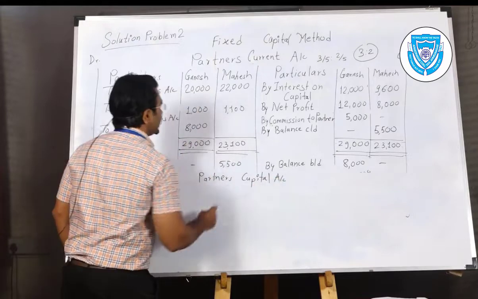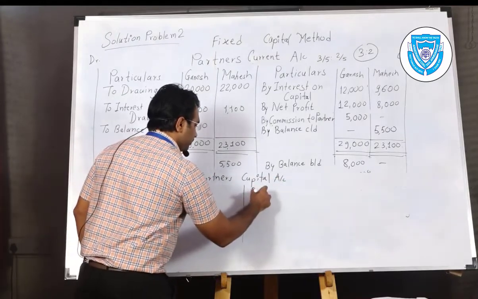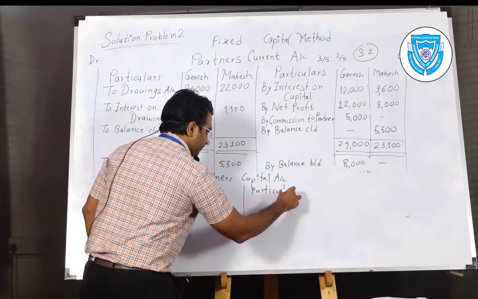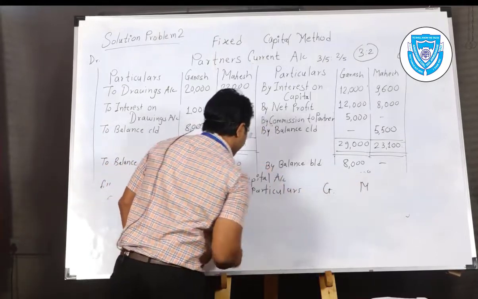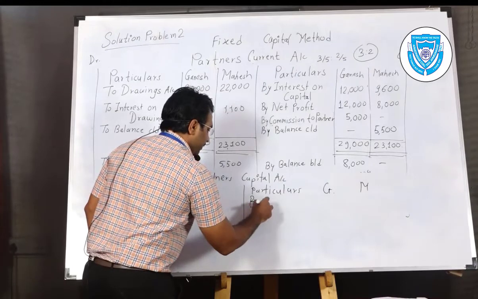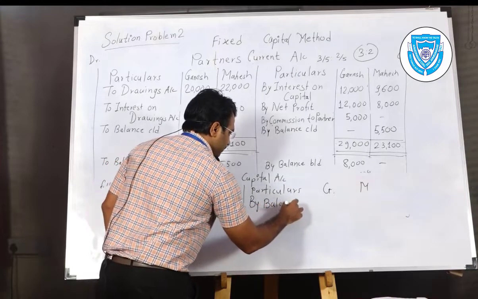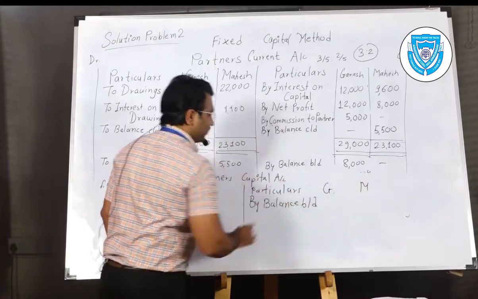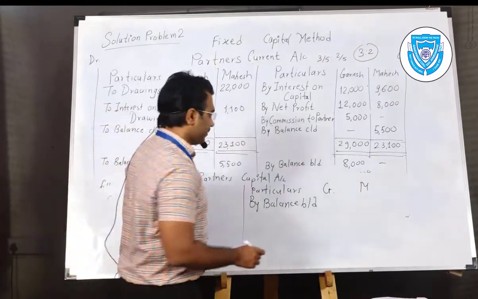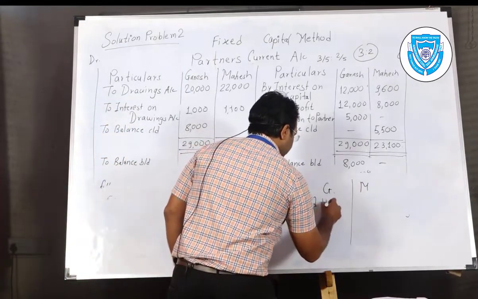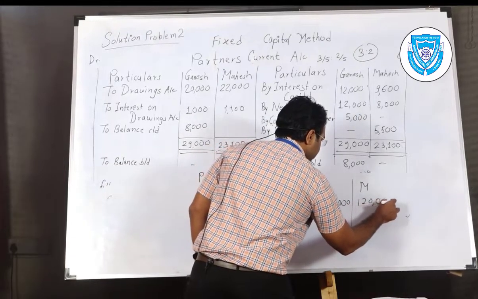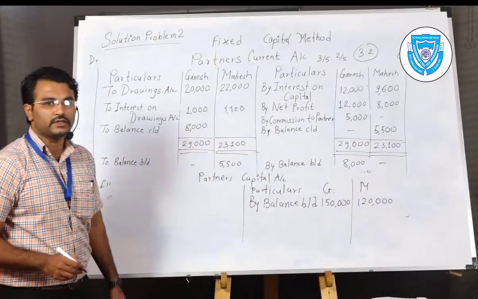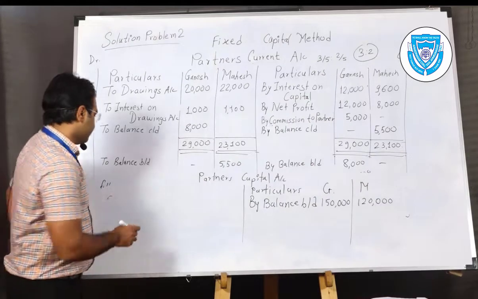You will get it easily. So particulars, Ganesh and Mahesh, by balance brought down, because the capital account gives you a credit balance. 1,50,000 is the balance of Ganesh and 1,20,000 is the balance of Mahesh.